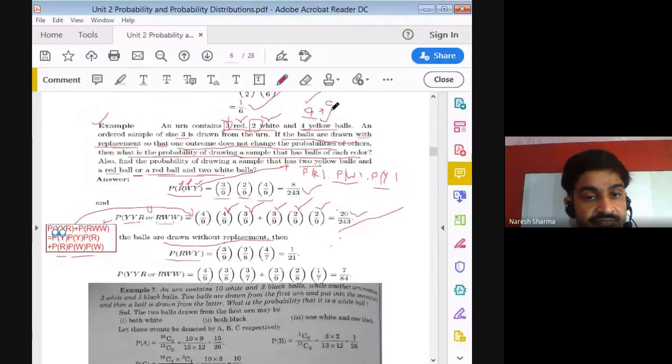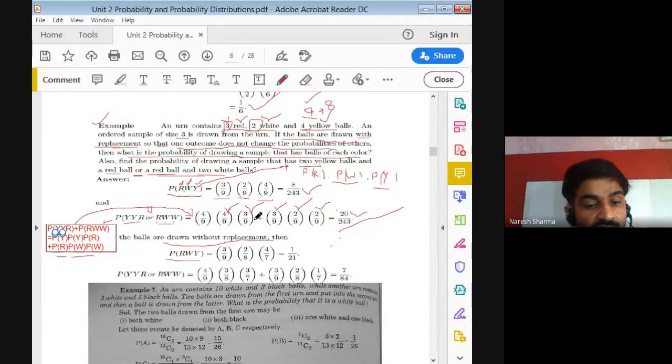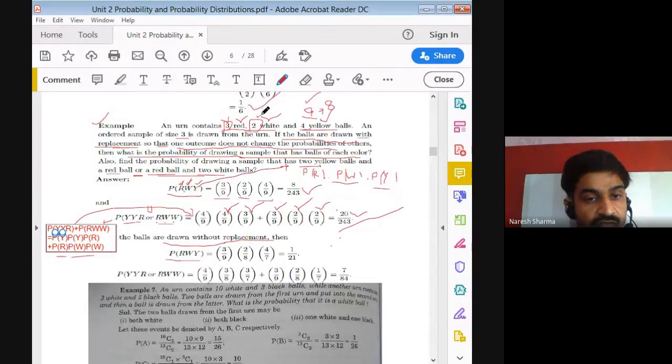So now total balls left are 8. So for the second, white ball, we have 2 white balls and total are 8 now. So it is 2 by 8. So after picking 2 balls, we are left with only 7 balls. So in that case, yellow balls are 4 divided by total balls, that is 7. So after multiplying, we get 1 by 21.